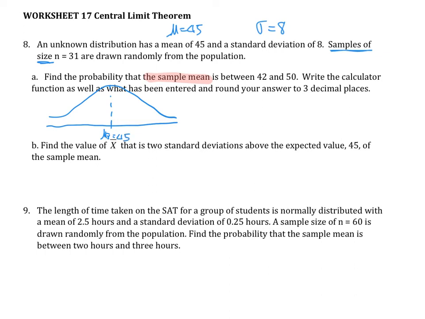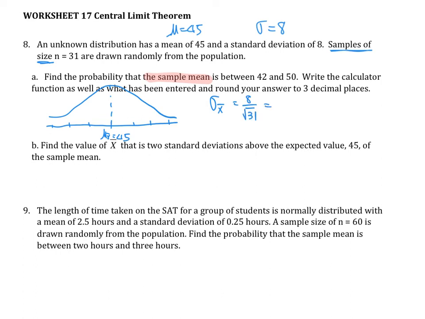And again, I'm going to go by 1, 2, 3 standard deviations on each side. Because we are looking at the sample mean, we're no longer able to use sigma equal to 8. We have to convert that according to the central limit theorem. Our new standard deviation is going to be 8 over the square root of 31, because the sample size was 31.